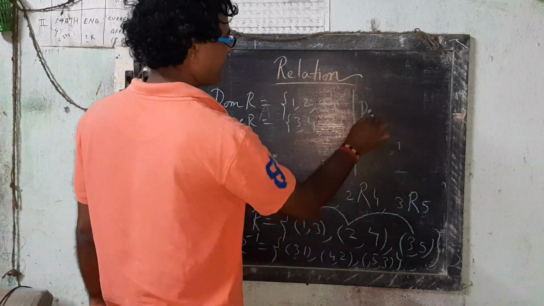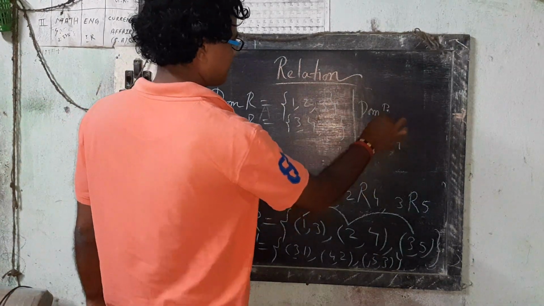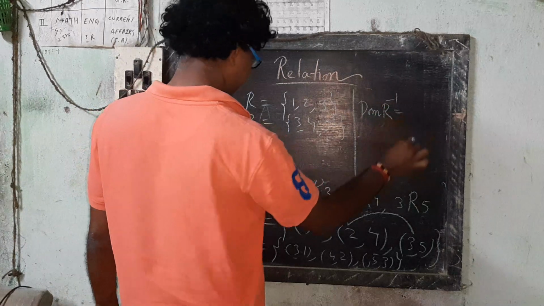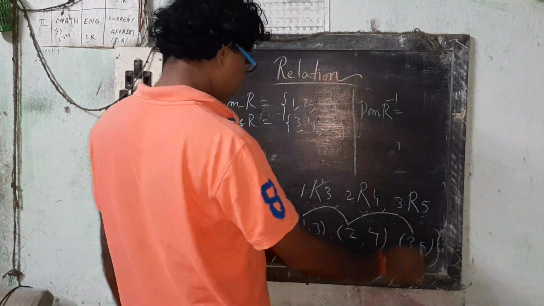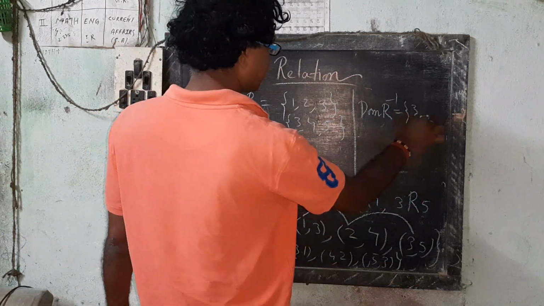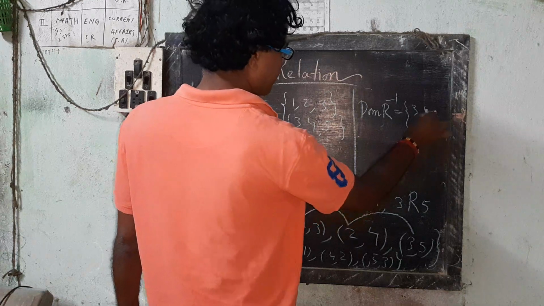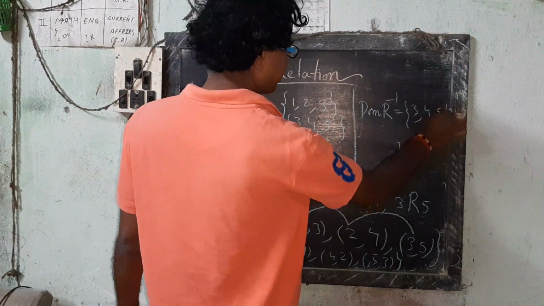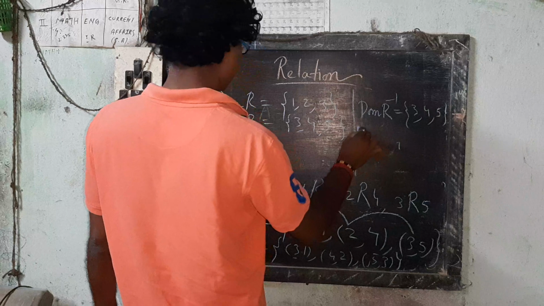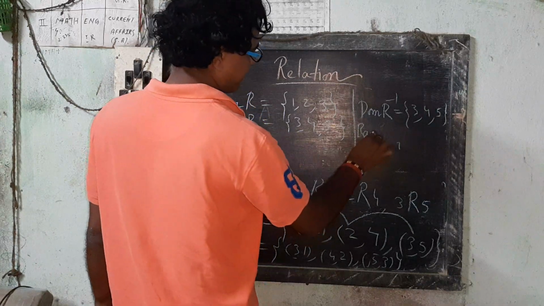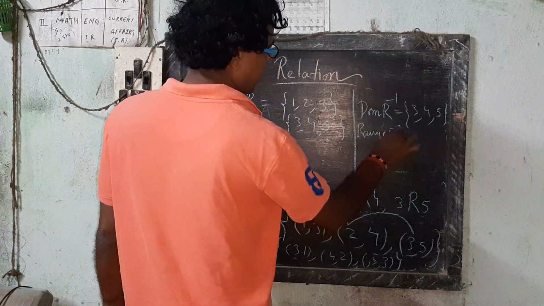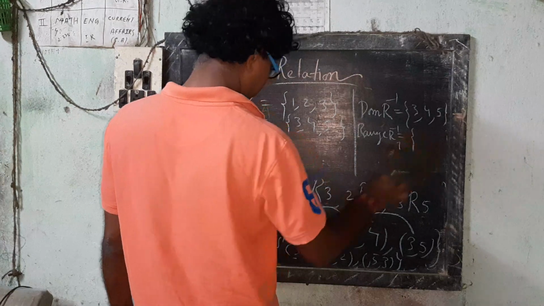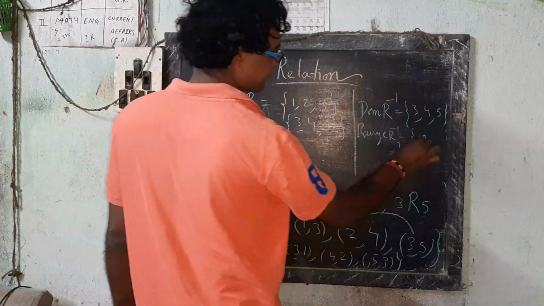Now dom of R inverse equals to 3, 4, 5, and range of R inverse equals to 1, 2, 3.